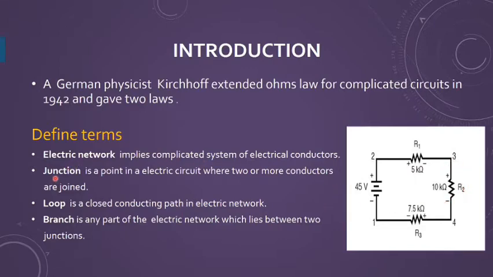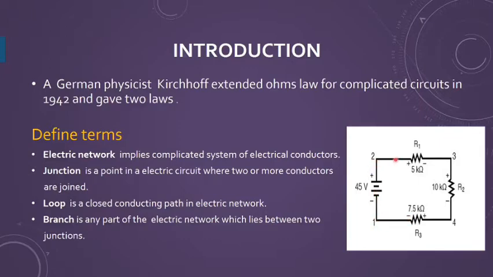Next is the junction. A junction is any point from where two or more conductors are joined. In this circuit in front of you, I have four junctions. One is where this battery and this resistance are connected.